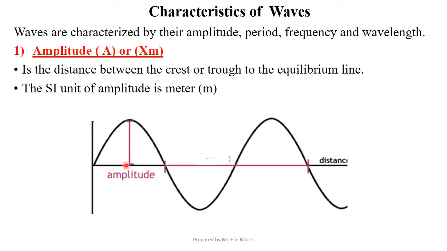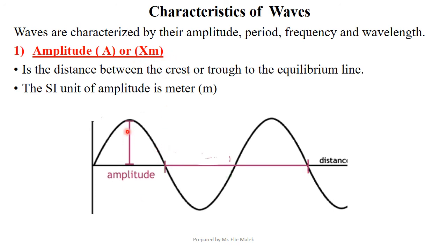What are the characteristics of waves? Waves are characterized by their amplitude, period, frequency, and wavelength. So let's start with amplitude. The symbol of amplitude is A, or it can be represented by x small m, xm.